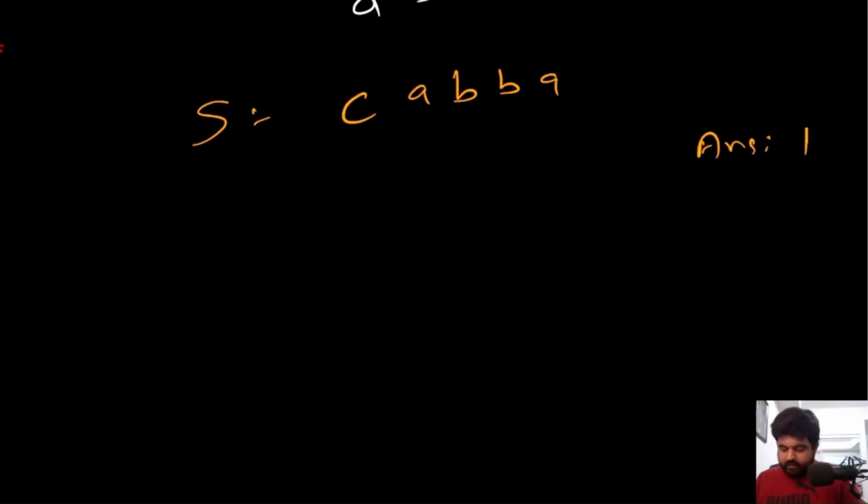Now we'll move on to the next value A. If we check the left and right pointers, left is C and right is B. So these two are not same. So A is also not the middle of any new palindrome, but it is a palindrome in itself. So again, we will update the value to 2. Now again, we are at this position B. At this position B, if we compare left and right values, the left value is A and the right value is B.